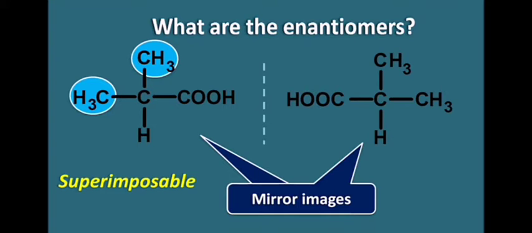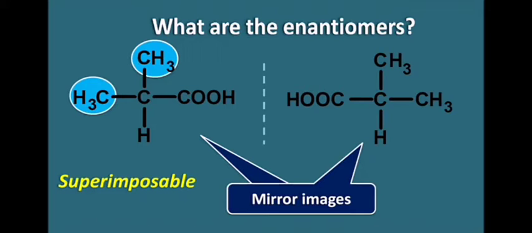Every object will have its mirror image, but it may not represent enantiomers. Enantiomers are stereoisomers which are non-superimposable mirror images. What is non-superimposability? When we try to match the two mirror images just by rotating or flipping the structures, we still will not get identical structures.